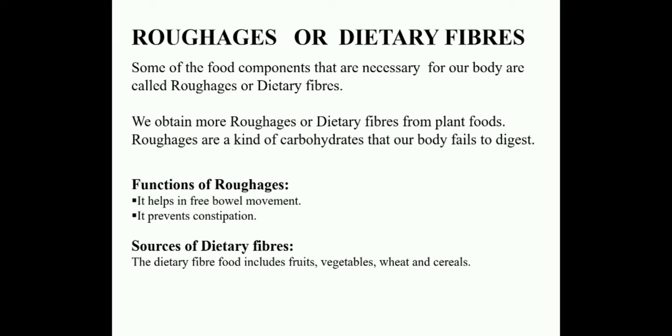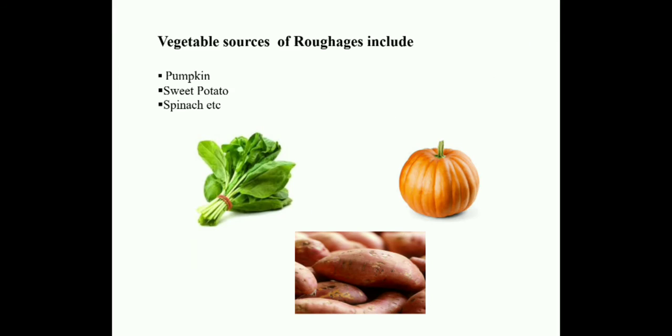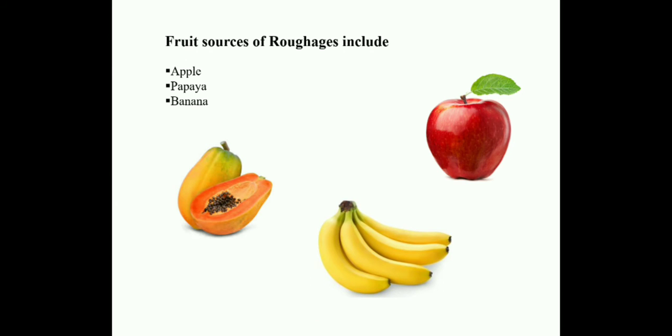Some of the sources of dietary fibers include fruits, vegetables, wheat and cereals. Now what are the vegetable sources of roughages? Pumpkin, sweet potato and spinach are the vegetable sources of roughages. Coming to fruit sources of roughages, it includes apple, papaya and banana.